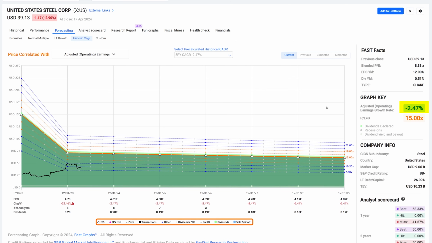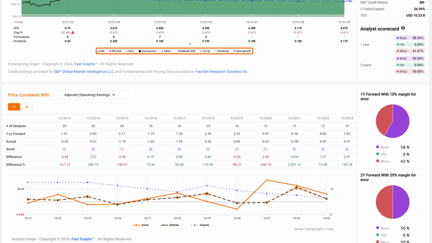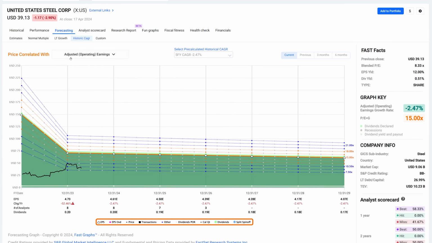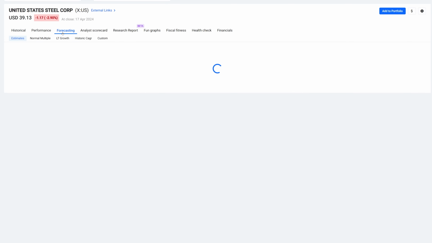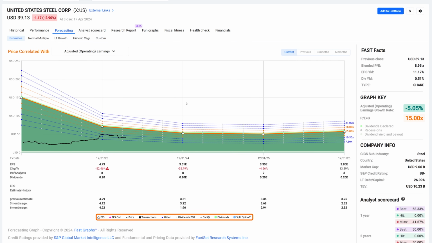Historical growth has been negative as well. And there's no surprise then that the analyst scorecard is rather abysmal. They beat it or miss it almost all the time. In other words, their misses were 42% on the 1 year and 50% on the 2 year. And my point is, this is not the kind of company I'd want to invest in. I don't want to invest in that kind of history. I don't have any confidence that these estimates are correct, but I really don't care because I really wouldn't want to be investing in a company like that in the first place.